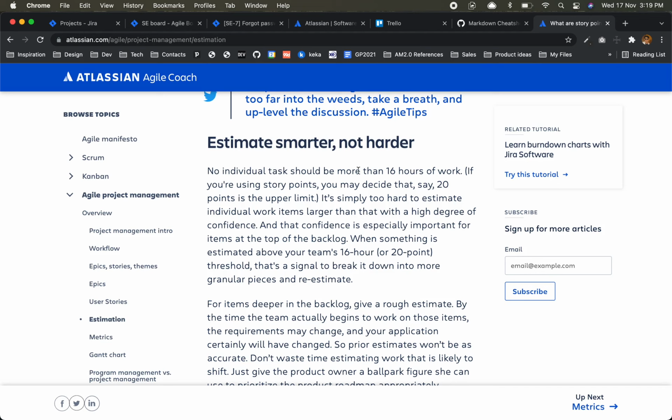No individual task should be more than 16 hours of work. So the deep concept behind this particular statement is, no individual task should be more than 16 hours of work. If you try to understand this, you'll understand Agile. Okay? Let's suppose now I assign a big task to Priyanka, which will take 6 days, right?